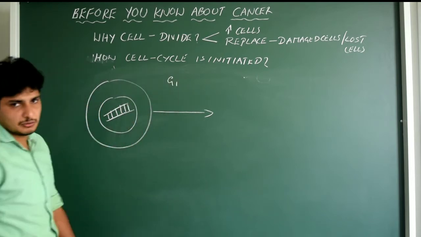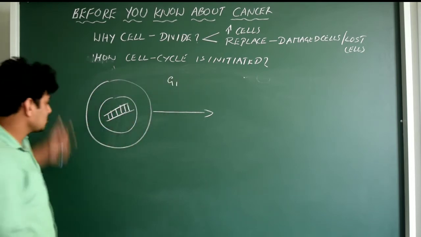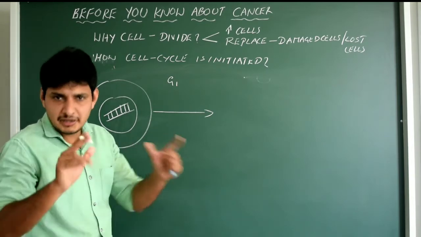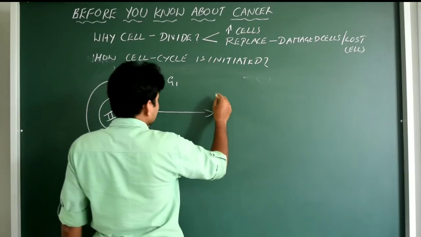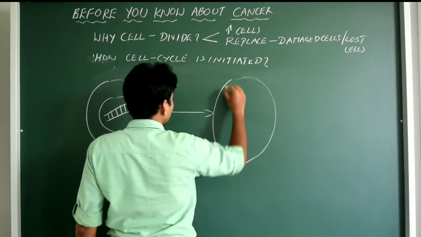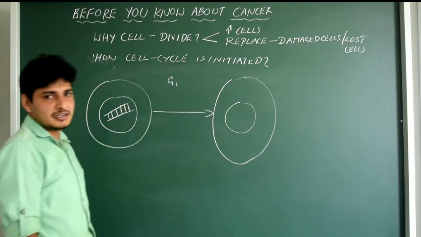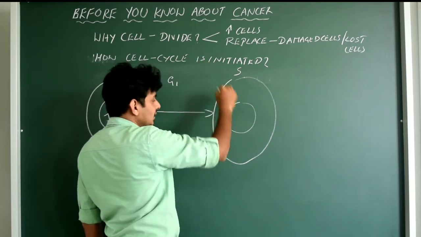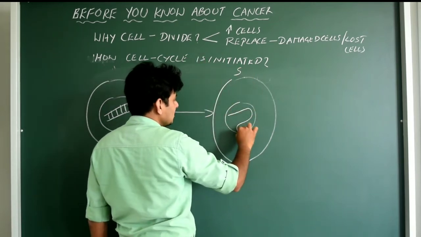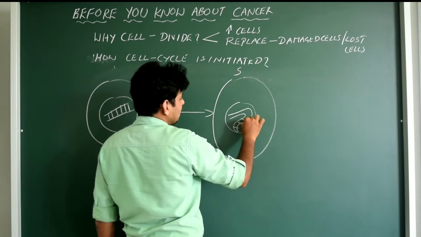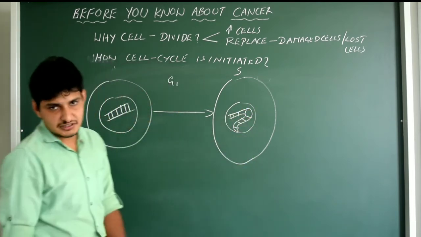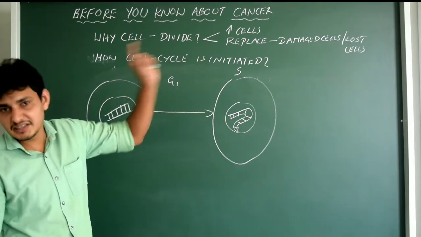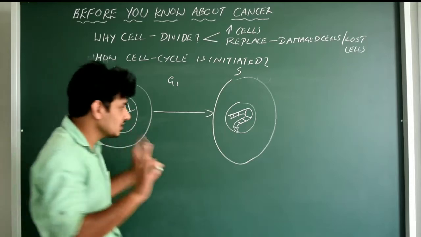What's going to happen now? It's going to increase its size and increase its metabolites, the chemicals. Why? It's nothing but a preparatory phase, correct? The next phase, the cell has grown and become very big. It is ready to enter the next phase, called the S phase. In the S phase, what you are going to see is replication of the genetic material, that is the DNA length increases. 2C becomes 4C. The chromatin length increases to double.